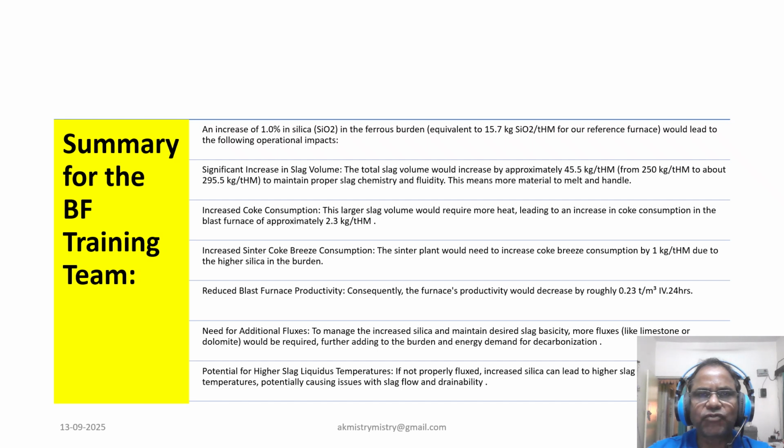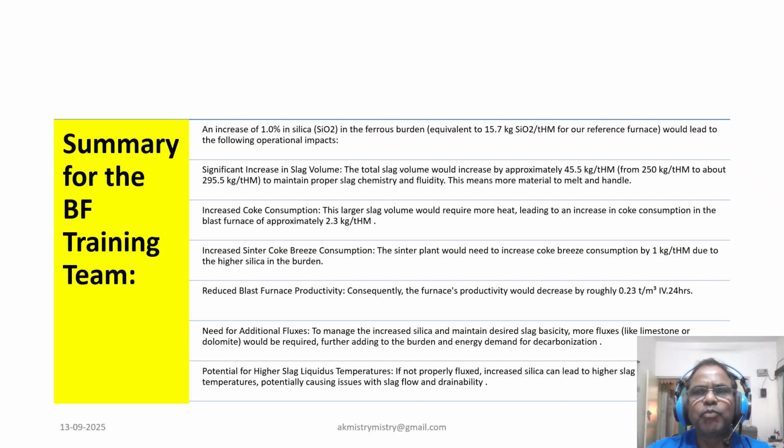The total slag volume would increase by approximately 45 kg per ton hot metal, from 250 to 295. So we can say that 1% silica incremental value leads to addition of 50 kg slag. Whatever existing slag rate reference is there, you have to add 50 kg for each 1% silica to maintain proper slag chemistry and fluidity.